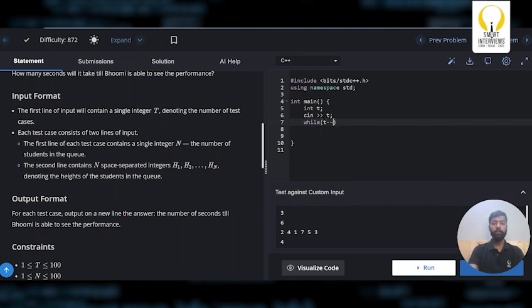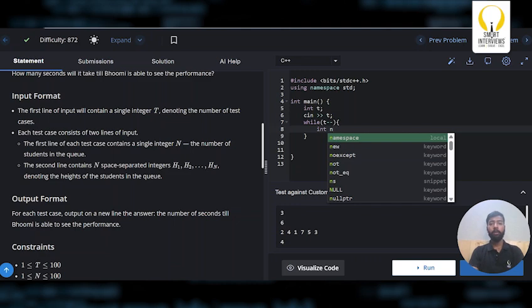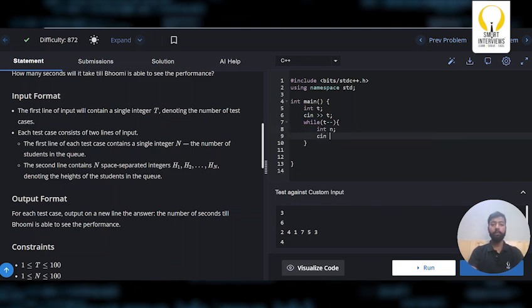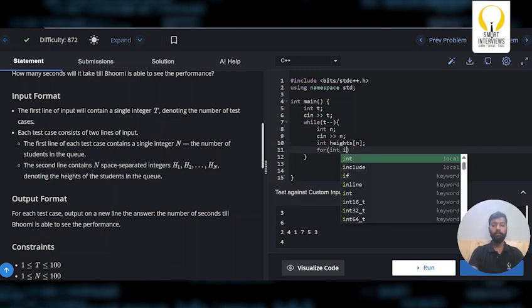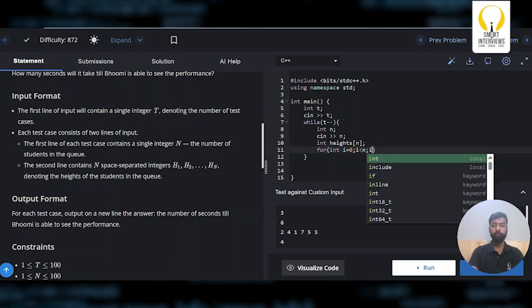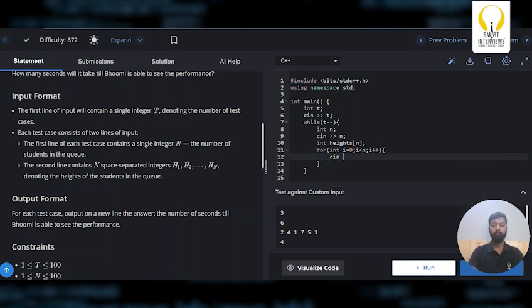Then I'll run a while loop for the test cases. Then in each test case we have two lines. One is the number of students, which is n. Then let's take the heights of the students and store them in an array. So I'll take an array of size n, I'll iterate and take the inputs. Now I need a variable to find the position from where Bhumi can watch. So I will take POS.